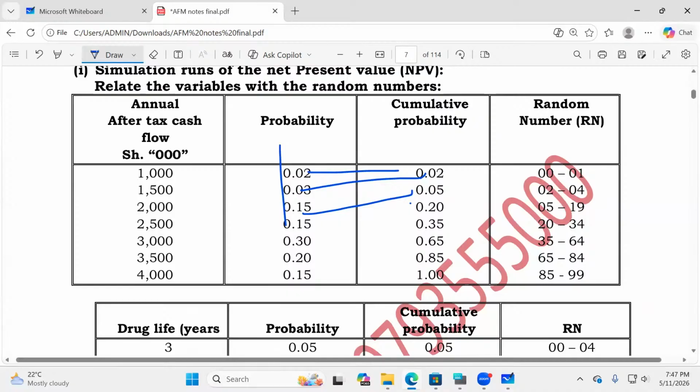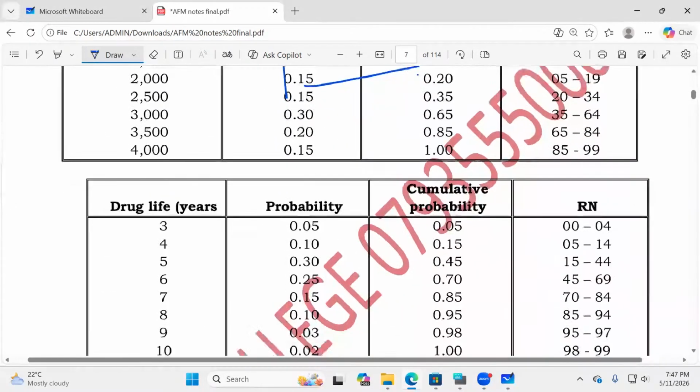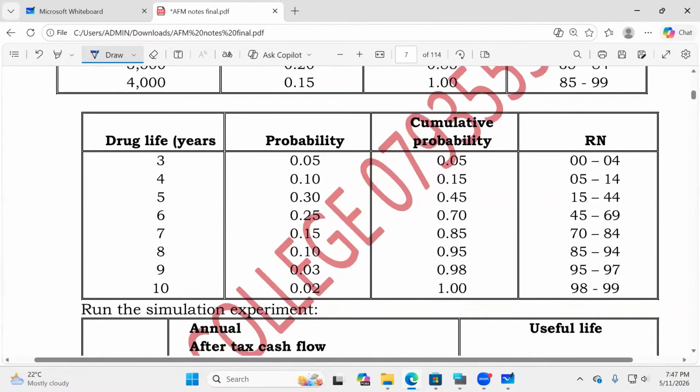The online ninjas, as pertains to the annual cash flows, are we really together? Have they been able to do this? Have they been able to do that? I can see their charts. I hope it is all of them. Thank you so much. Then we have the second variable. The second variable is known as who? Drag life. Do you remember drag life?